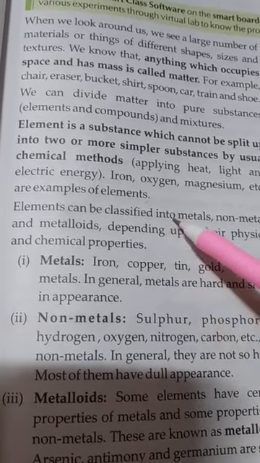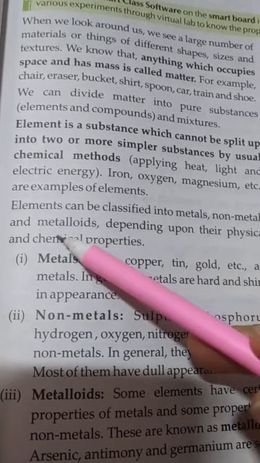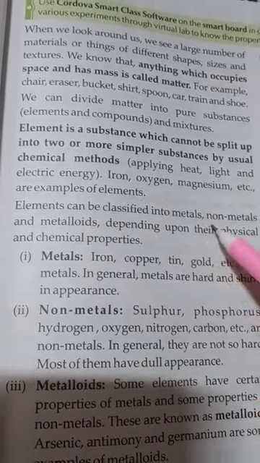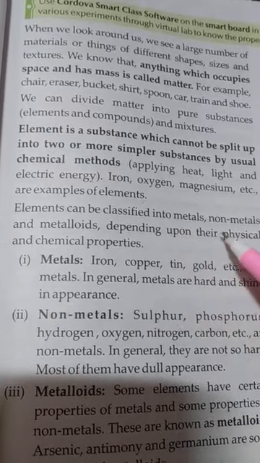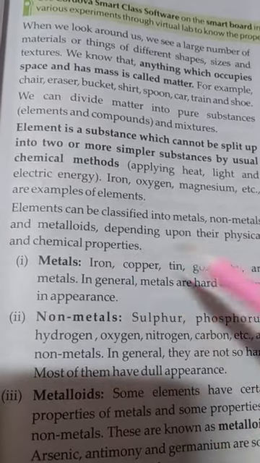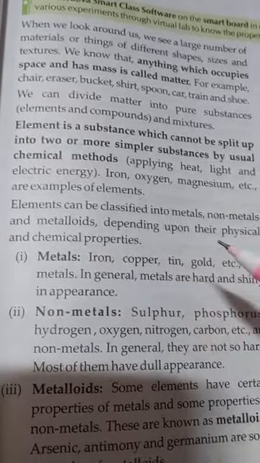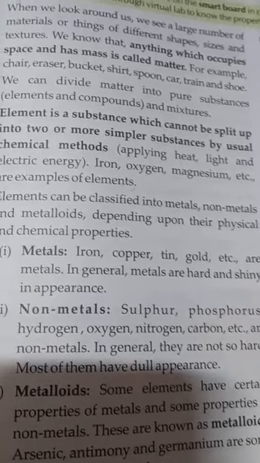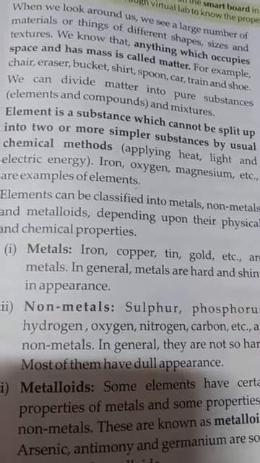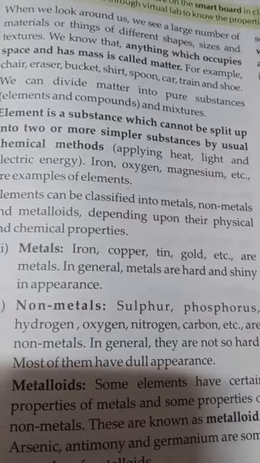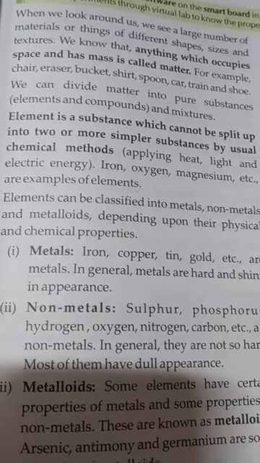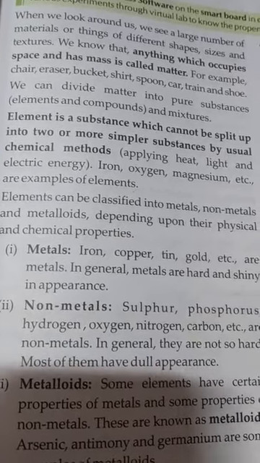Elements can be classified into metals, non-metals and metalloids, depending upon their physical and chemical properties, because all elements have different physical and chemical properties. Physical property means shape, size and appearance, and chemical property is the internal property.